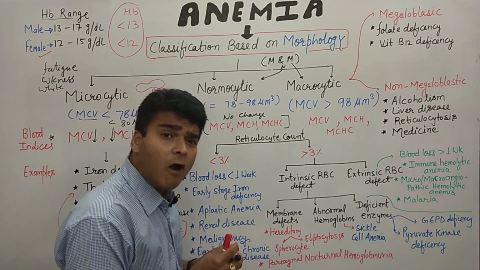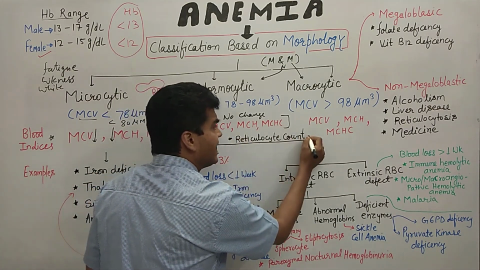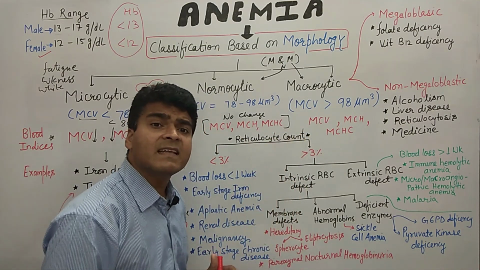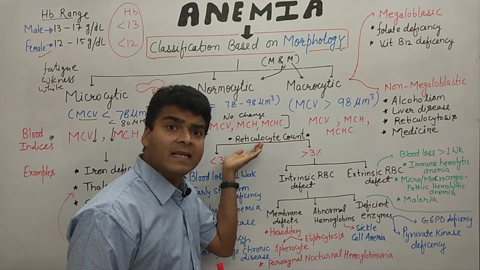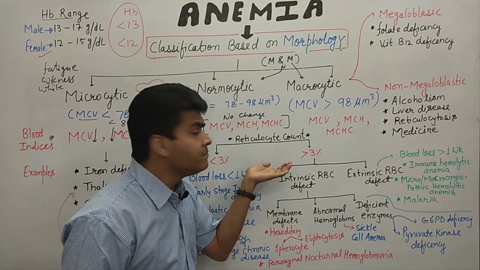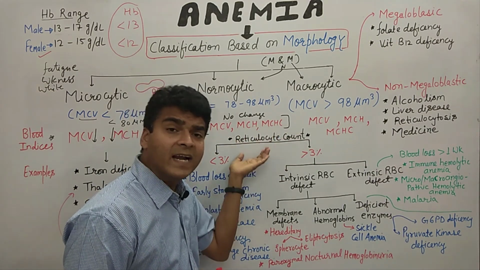But there is a change in the reticulocyte count. As we know, reticulocytes are the precursor cells in erythropoiesis.